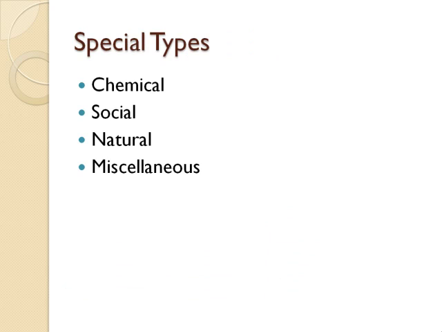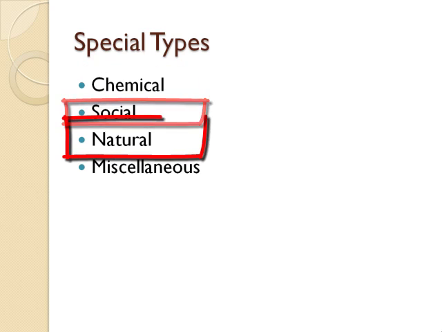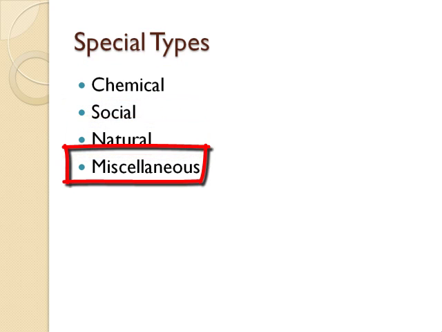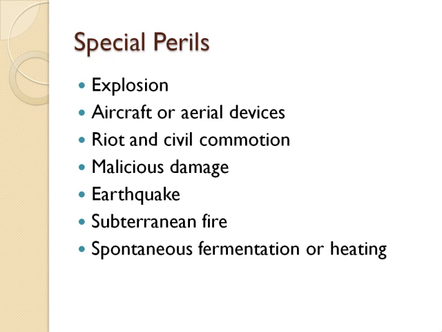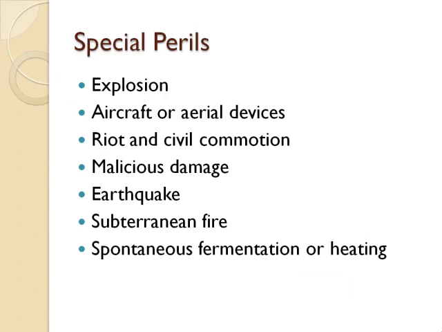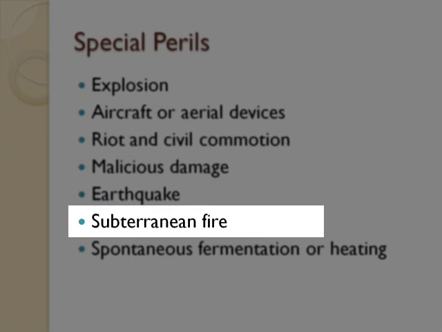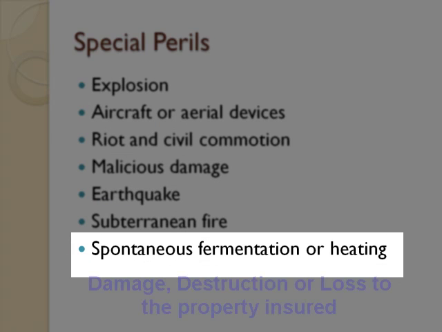There are different types of perils that need to be covered under commercial insurance: chemical, social, natural, and miscellaneous perils. Typical special perils include explosion, aircraft or aerial devices, riot, civil commotion, malicious damage, earthquake, subterranean fire, spontaneous fermentation or heating.